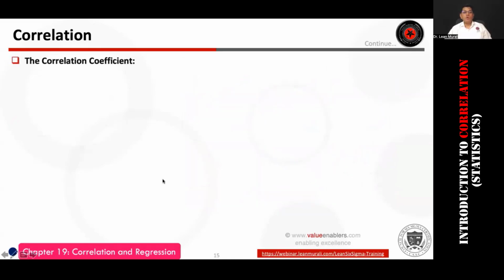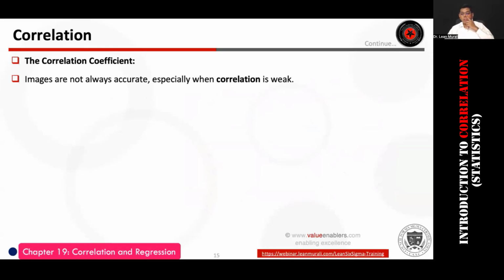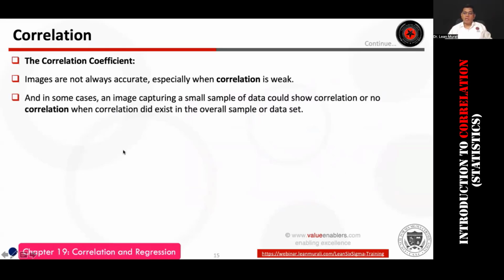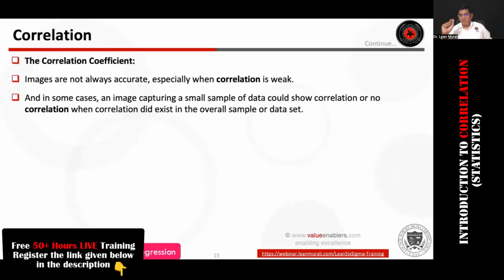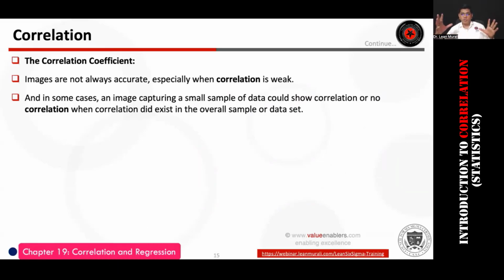All right, now I'm going to talk about something called the correlation coefficient. The correlation coefficient is a number which will tell you the strength of the relationship. I will start with 0. All of you type 0 hyphen NC in the chat box, for no correlation. 0 means no correlation.